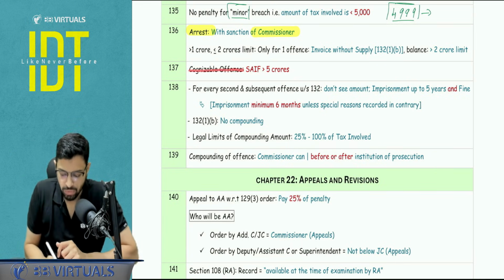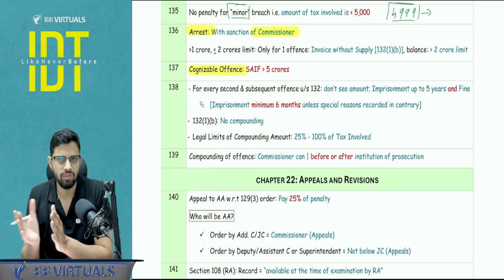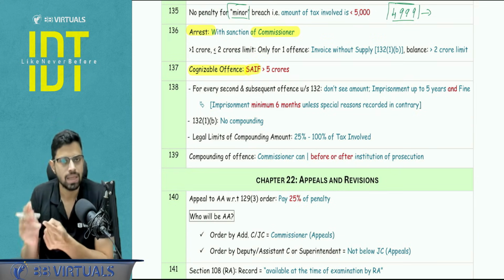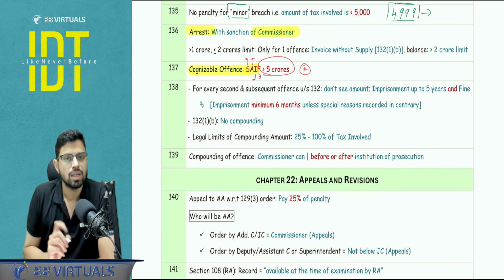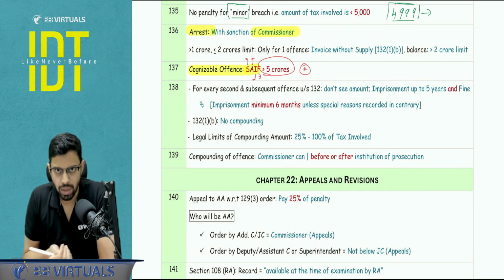Next is cognizable offenses. What are cognizable offenses? These are basically non-bailable, meaning bail is not given as a matter of right. Here you have to learn 4 offenses. Pay attention. Supply without invoice, invoice without supply, amount collected but not paid to the government beyond 3 months, and fraudulent ITC. If it is more than 5 CR, then it becomes a cognizable offense. So bail is not a matter of right. Basically, you can write it as non-bailable, and the arrest can happen without an arrest warrant.